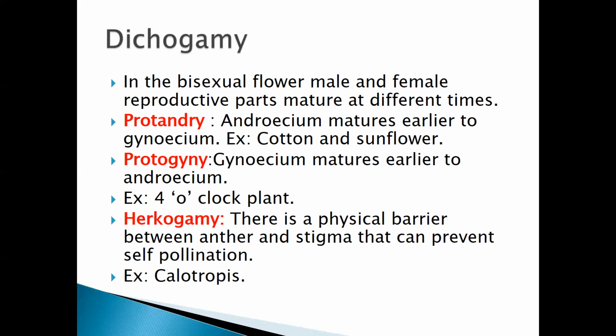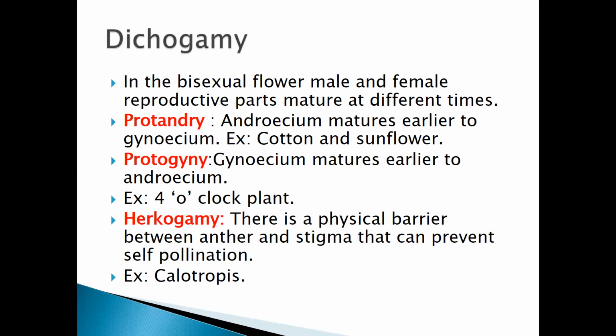So what is dichogamy? In a bisexual flower, male and female reproductive parts mature at different times. That means the male gamete will mature first and the female gamete will mature later, or the female gamete will mature first and the male will mature later. That is, the anther will mature first and the stigma later, or the stigma will mature first and the anther later. That is what is called dichogamy.